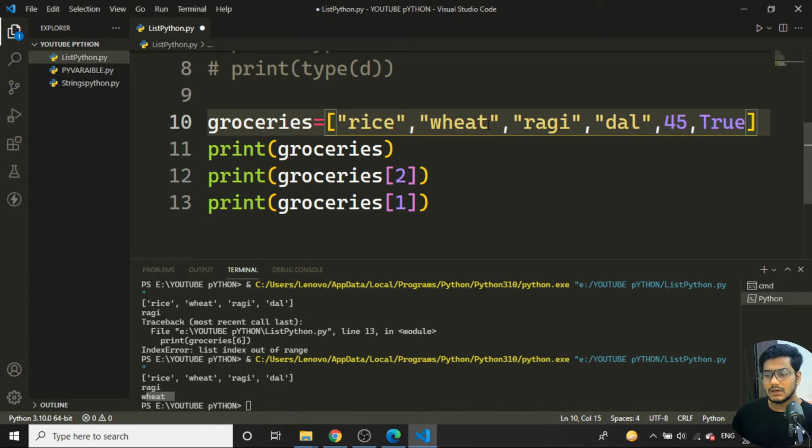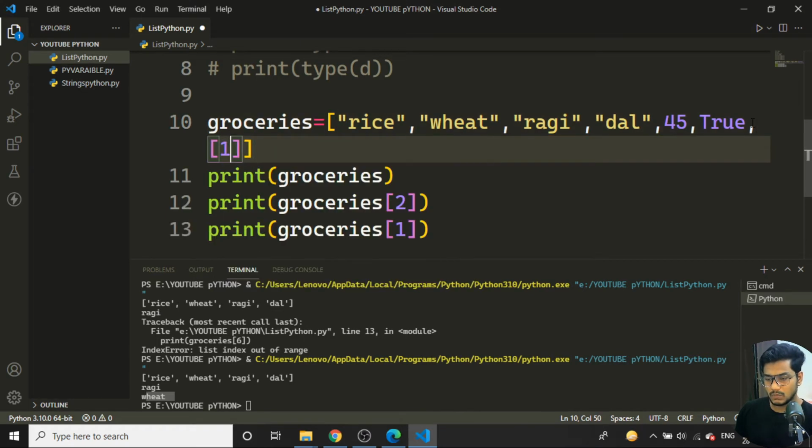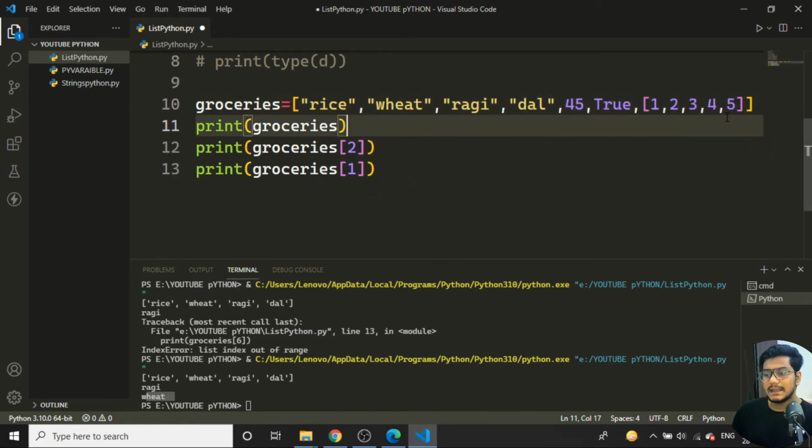So there was a list of only strings, but I'm adding an integer, I'm adding a string, I'm adding a boolean value. Then what else can we add? I'll add a list inside the list. So I'll add one more thing: 1, 2, 3, 4, 5. That means inside a list I'm adding one more list.